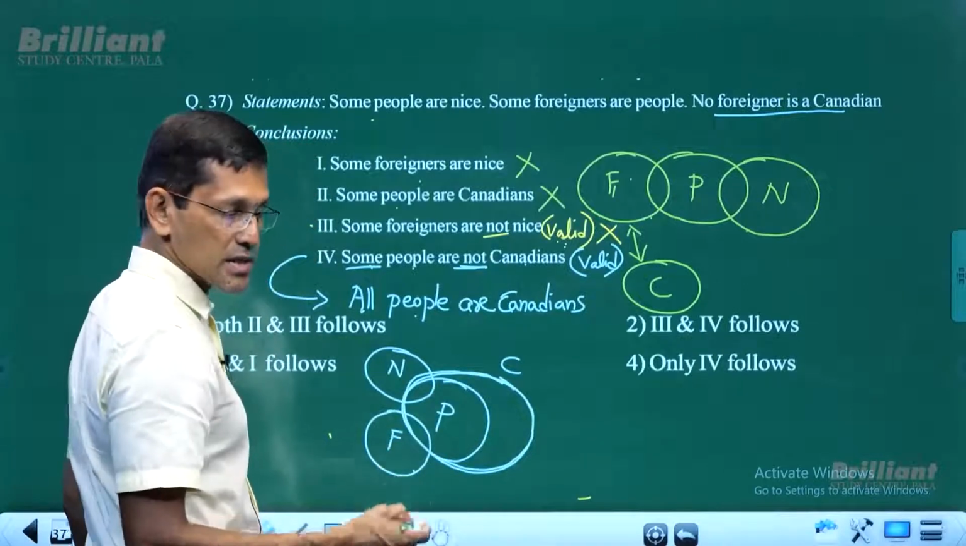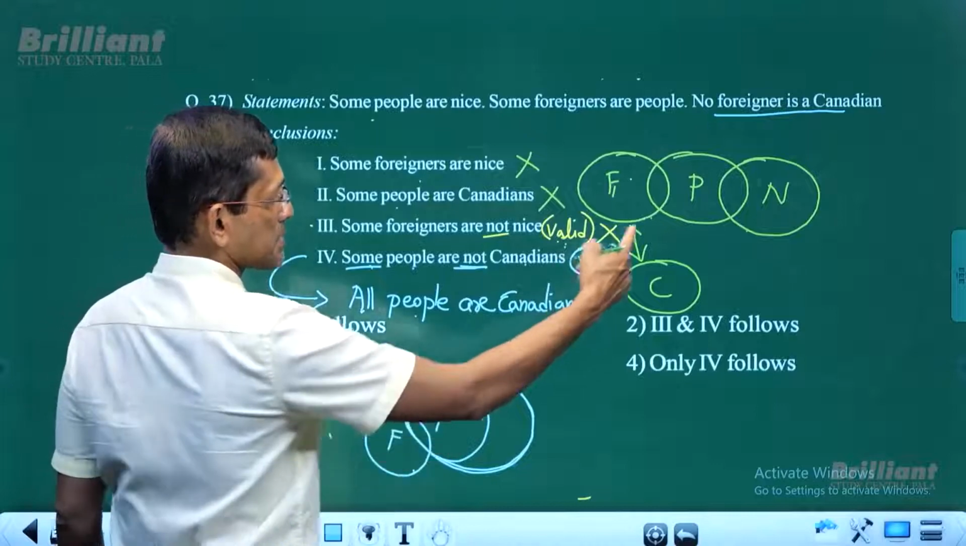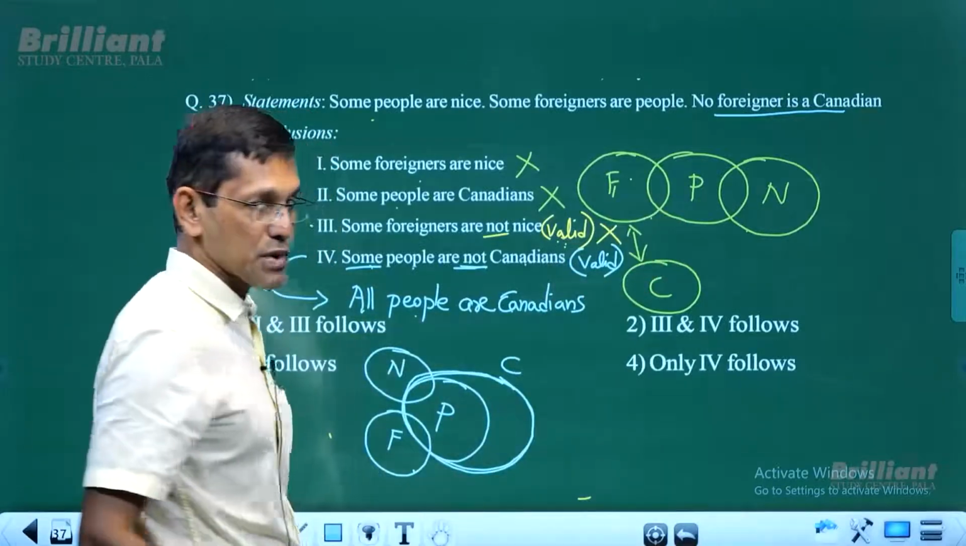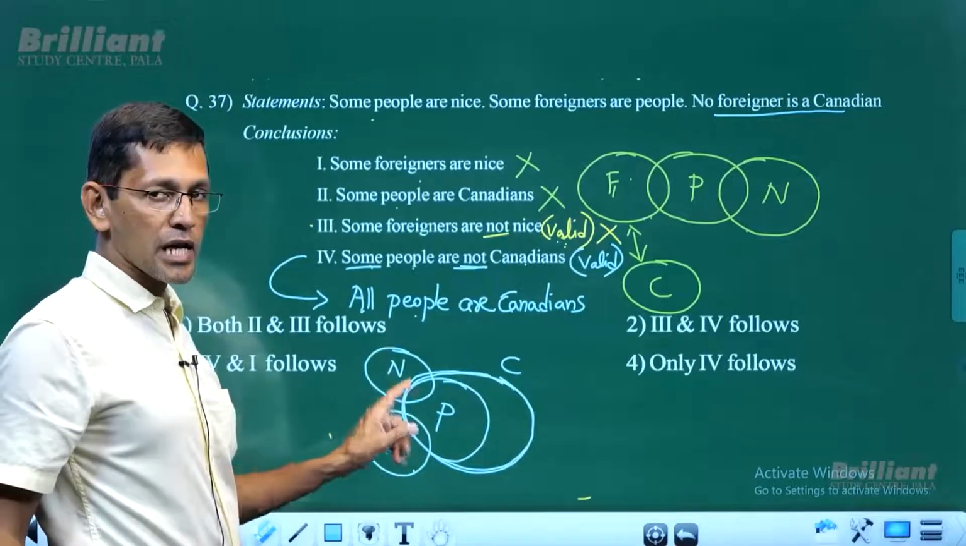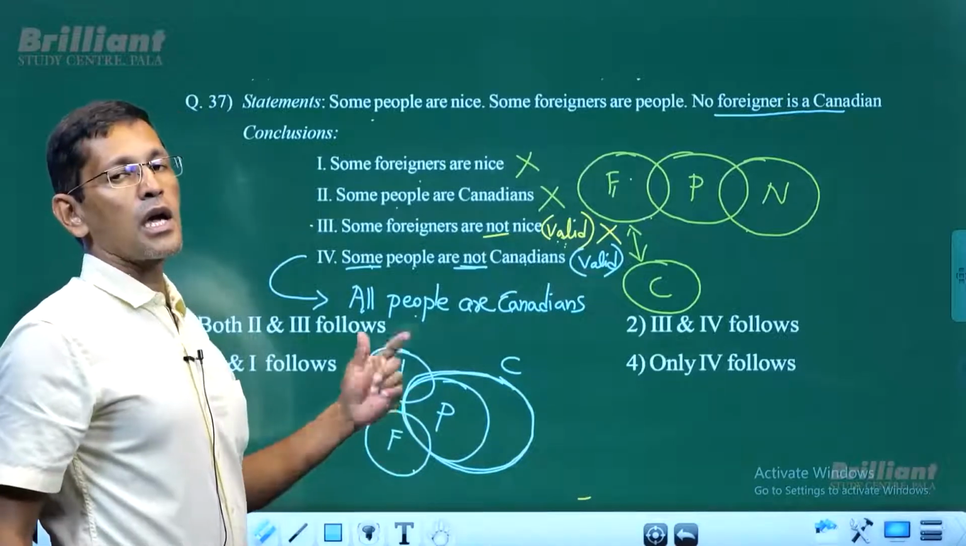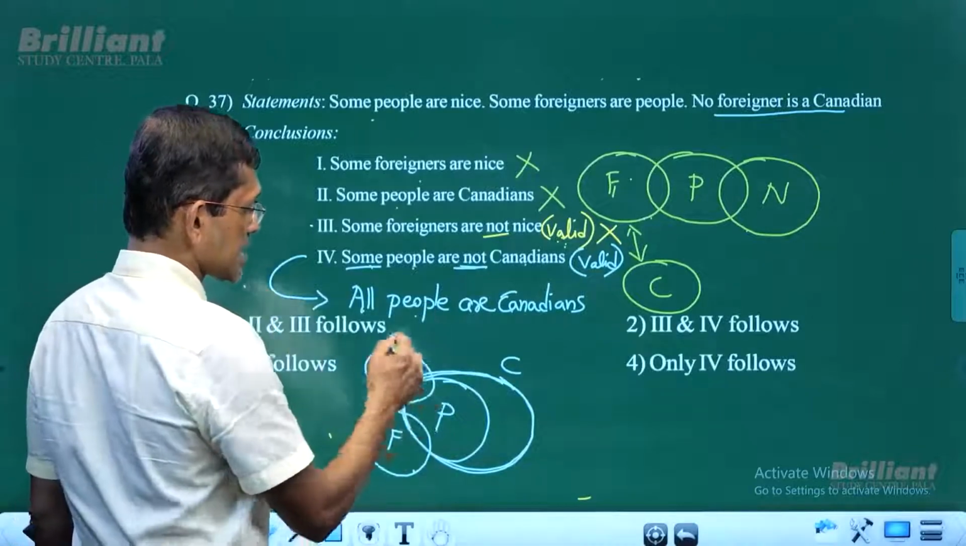Why are the foreigners intersecting with the Canadian circle? Because some foreigners must intersect with the people. Foreigners must intersect with the people as it is in the basic diagram. So this diagram contradicts the given statement. If it contradicts the given statement, that means it doesn't follow.